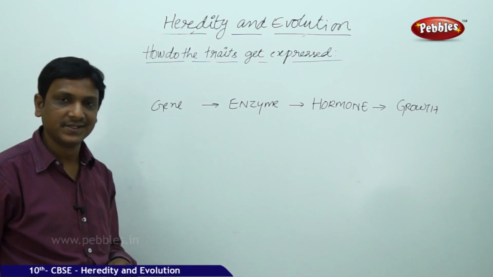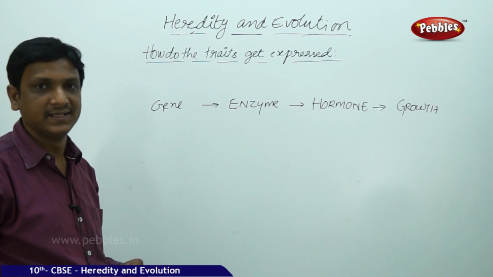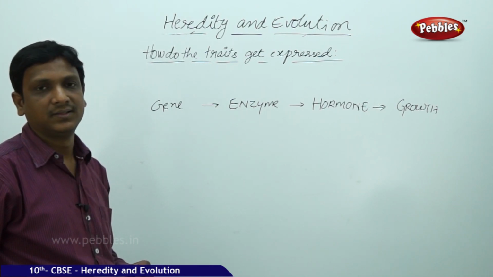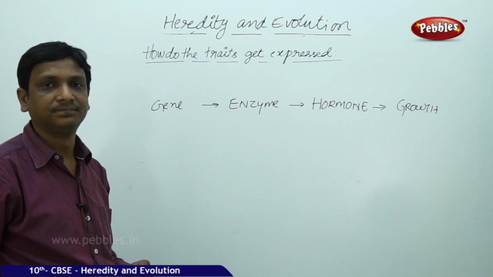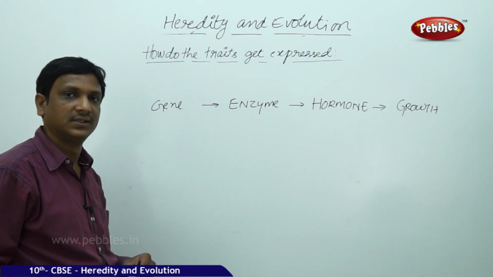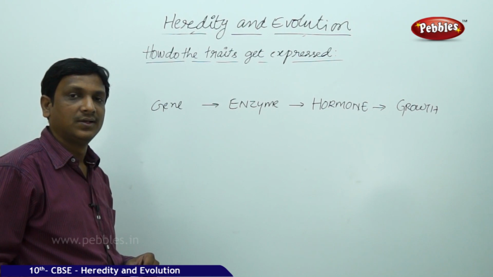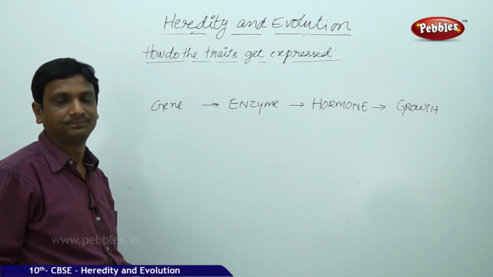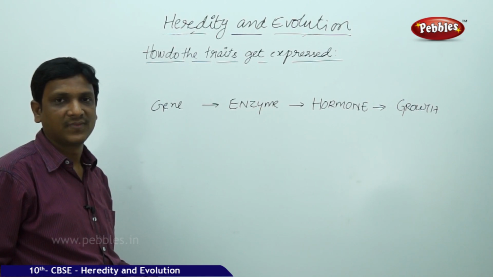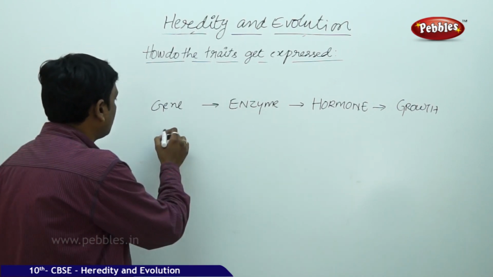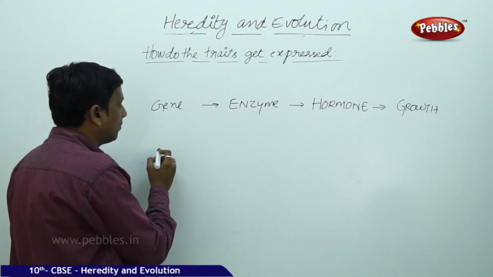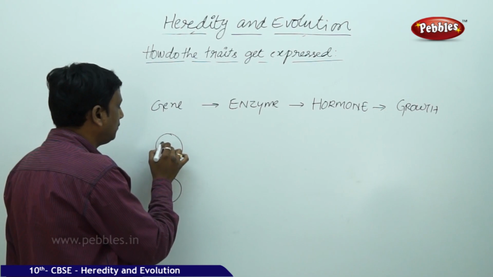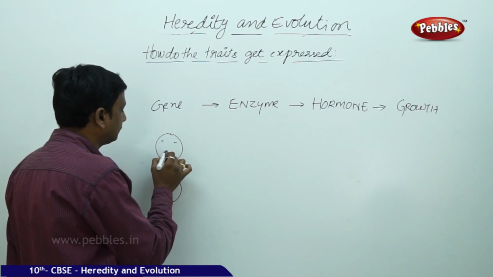So what is a gene? A gene is a part of DNA. DNA is the genetic material. Where is this DNA present? It is present in the nucleus. The DNA consists of two genes for each character. We already know that we share the DNA from two different organisms, father and mother.